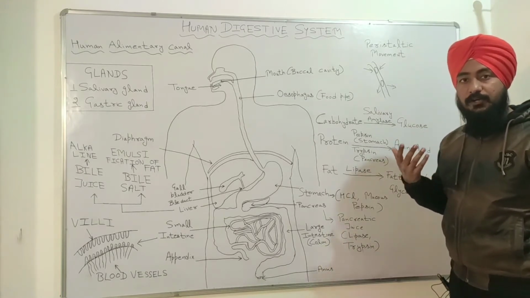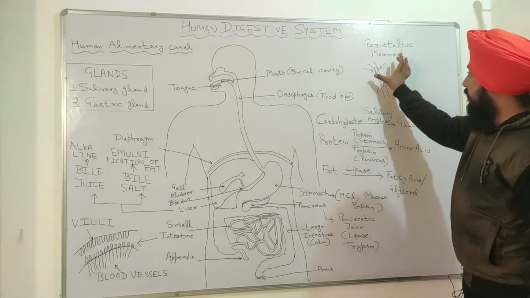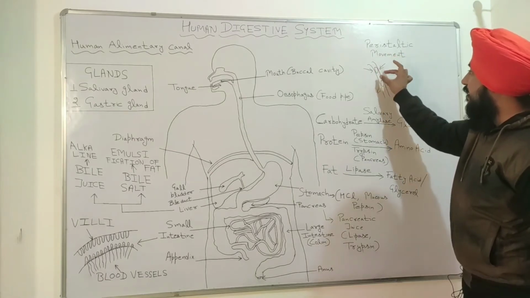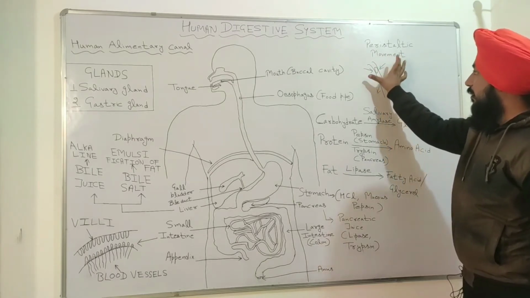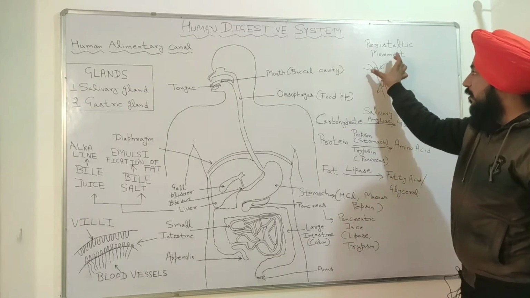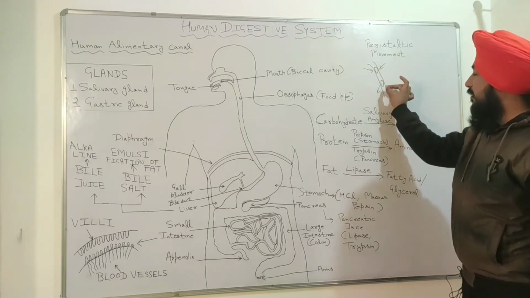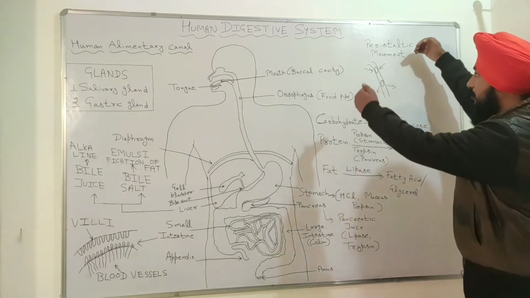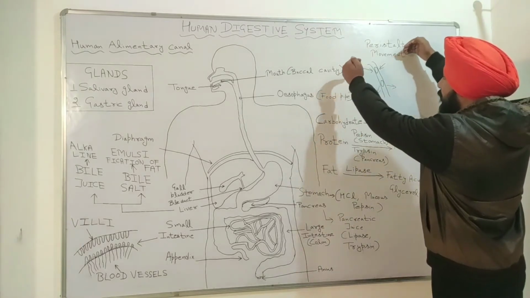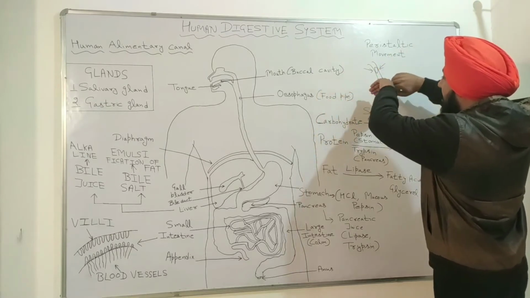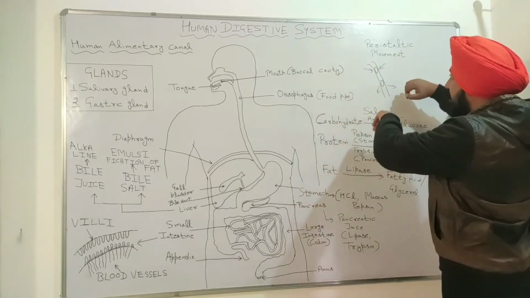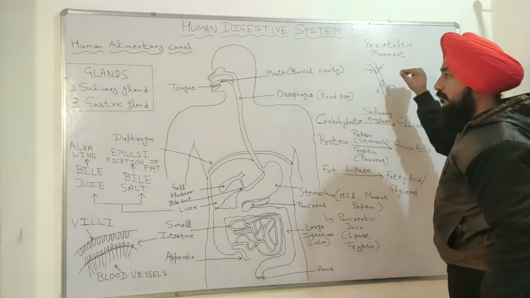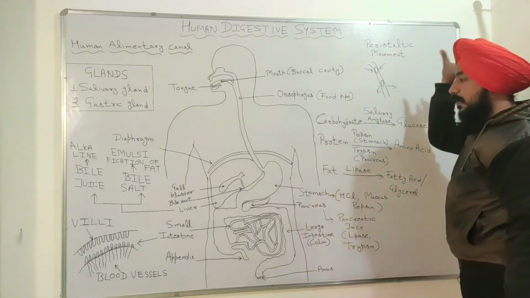When food enters the food pipe, the contraction starts from the upper side and the expansion starts from the lower side. This type of movement of the food is called peristaltic movement.